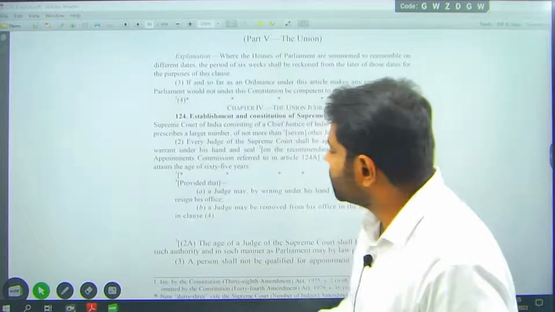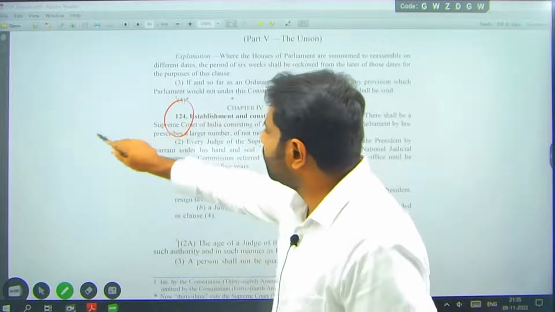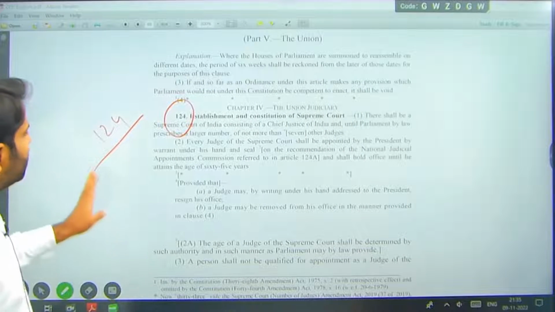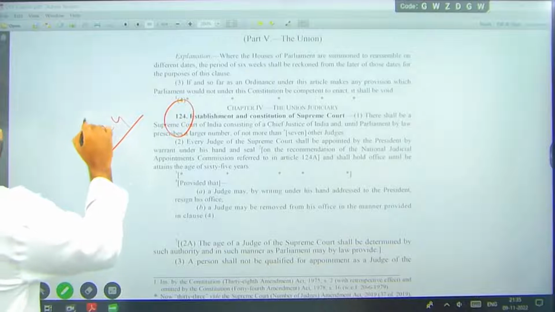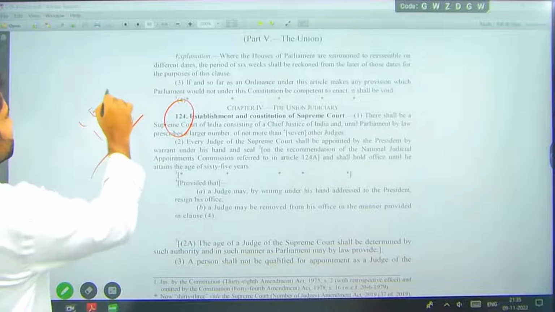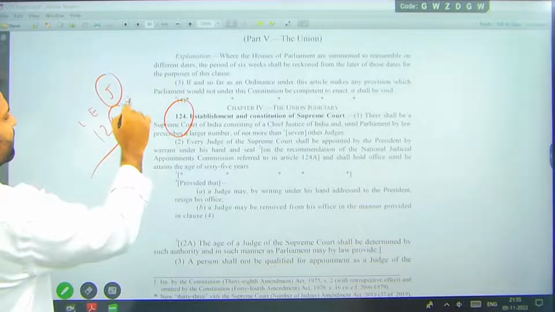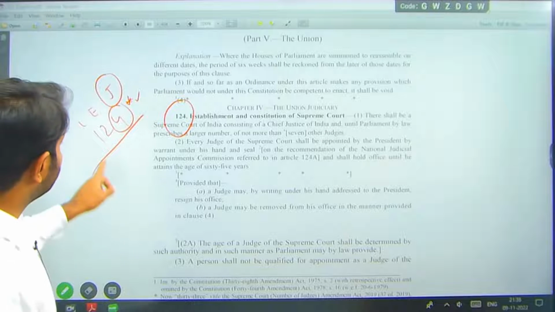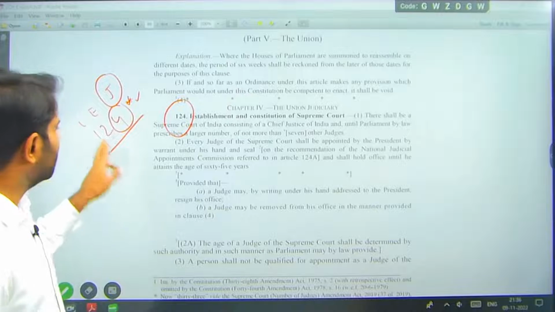So first, Article 1 to 4, right? Article 1 to 4. Understand, this is legislature, this is executive, 4 is judiciary. As I said, a little powerful, right? Now, as of now, it is a little powerful, right? So you can remember this way. To check on 1, 2, we have created 4. LEJ.